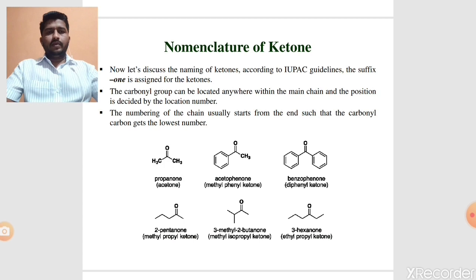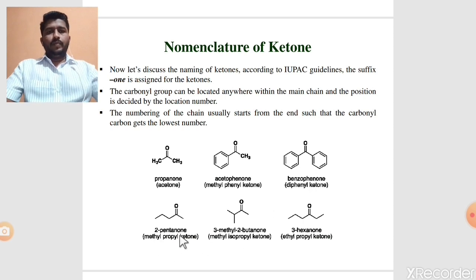There are 3 carbons, and at the second position there is one carbonyl group, C=O. In the parent chain there are 3 carbons, the parent alkane is propane, the -e is replaced by -one, so the IUPAC name of this compound is propanone. Similarly, methyl phenyl ketone in the common system is called acetophenone. Then benzophenone is a diphenyl ketone. There are 2 phenyl rings, 1, 2, so it is a diphenyl ketone, benzophenone in the common system.